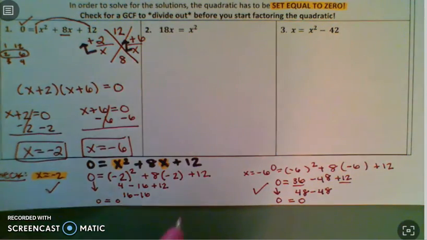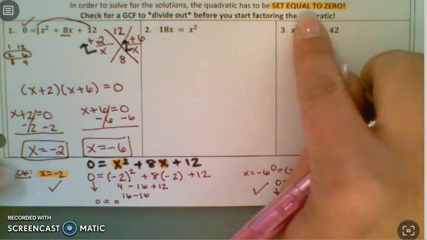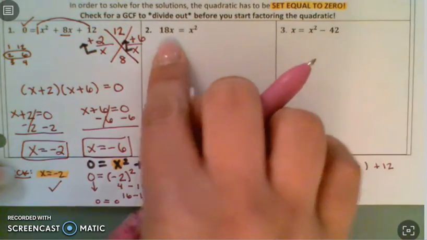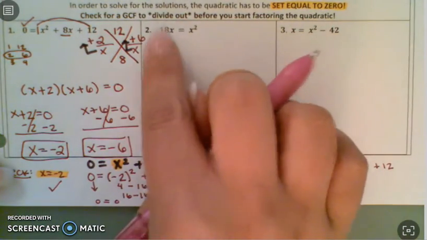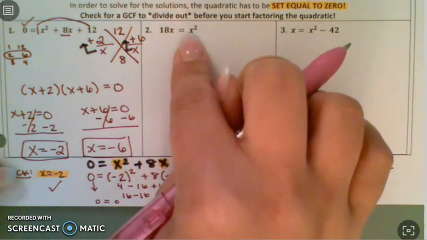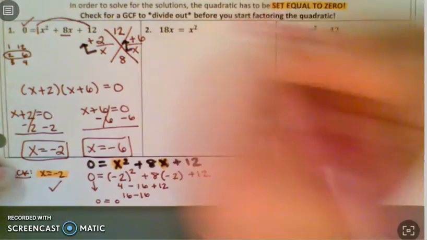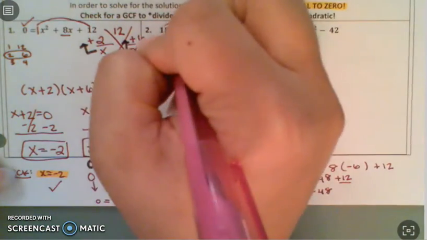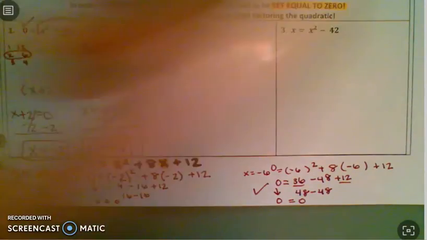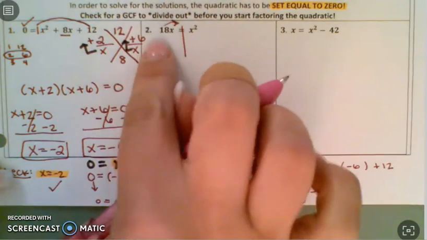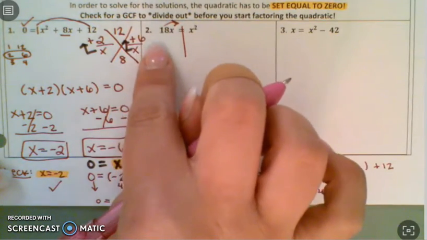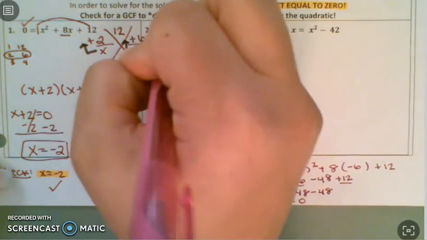Okay, let's go on to number 2. It has to be equal to 0 first. Number 2 is not equal to 0. We have an 18x equal to an x squared. So x squared is positive, so I'm going to move that 18x to join him. So just like we did above, 18x is positive, so you have to do the opposite.